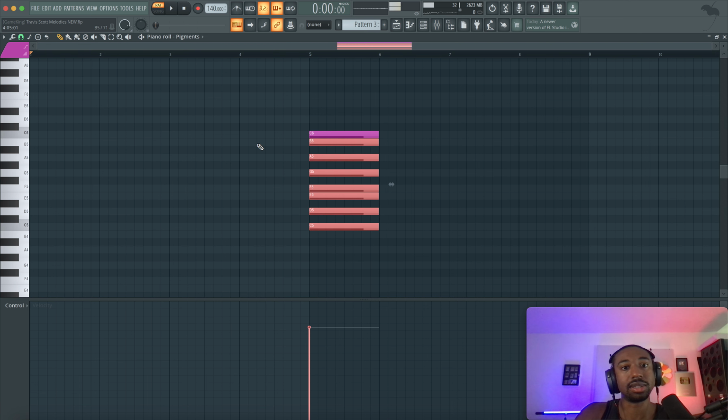You don't need to memorize this. I'm just teaching you guys where this language comes from. So the root note here is called the first. The D, because it's the second note in the scale, is called the second. E is the third note in the scale, so it's the third. F is the fourth note of the scale, so it's called the fourth. G is the fifth. A is the sixth. B is the seventh. And then C is back to the tonic, or the root note, or the tonal center. Okay, so that's where the numbers come from in traditional music theory when they're speaking about intervals or scale degrees.